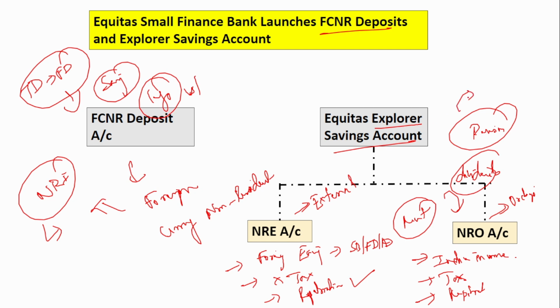The limit is 1 million USD. This is for the financial year. For a financial year, how much money can be repatriated from the NRO account? 1 million USD. These are the main differences between the NRE account and the NRO account. So these are the accounts that have been launched by the Equitas Small Finance Bank.